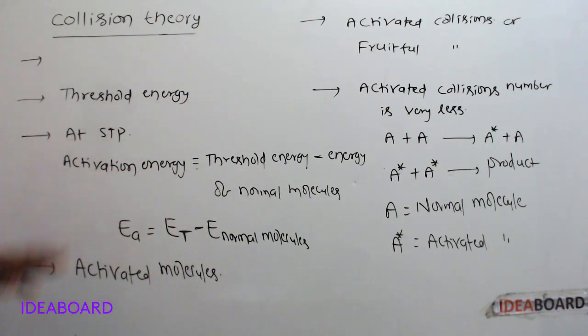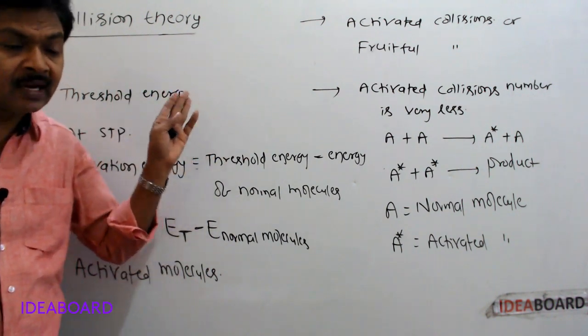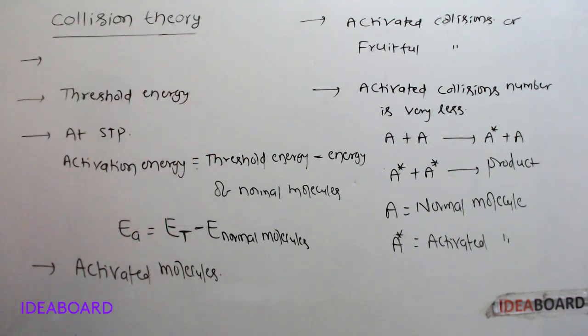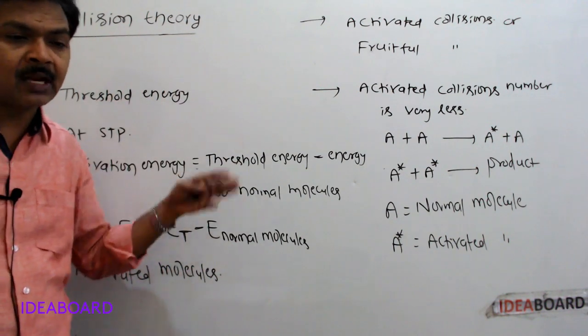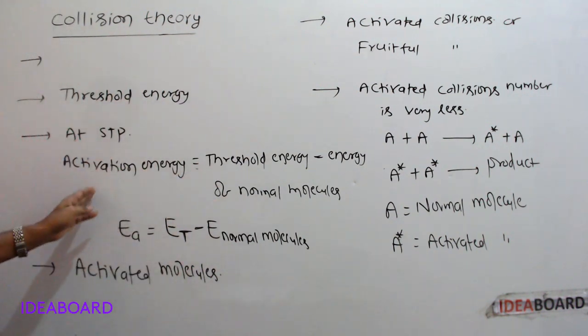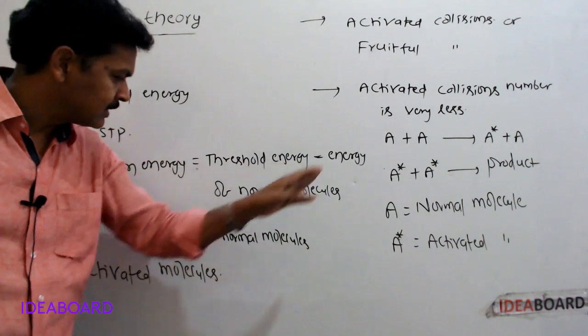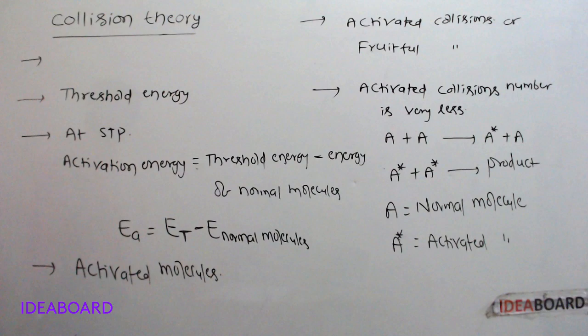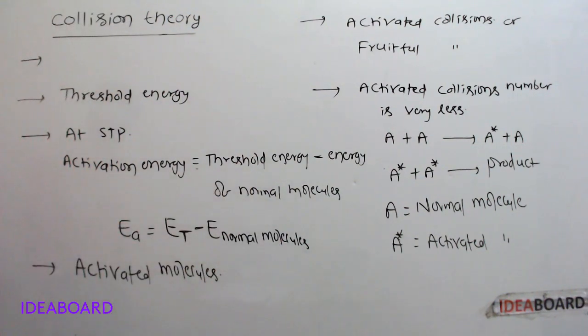At normal conditions, energy of the molecules is very less when compared to threshold energy. That difference between threshold energy and energy of the normal molecules is called activation energy. So activation energy is equal to threshold energy minus energy of normal molecules. EA is equal to ET minus energy of normal molecules.